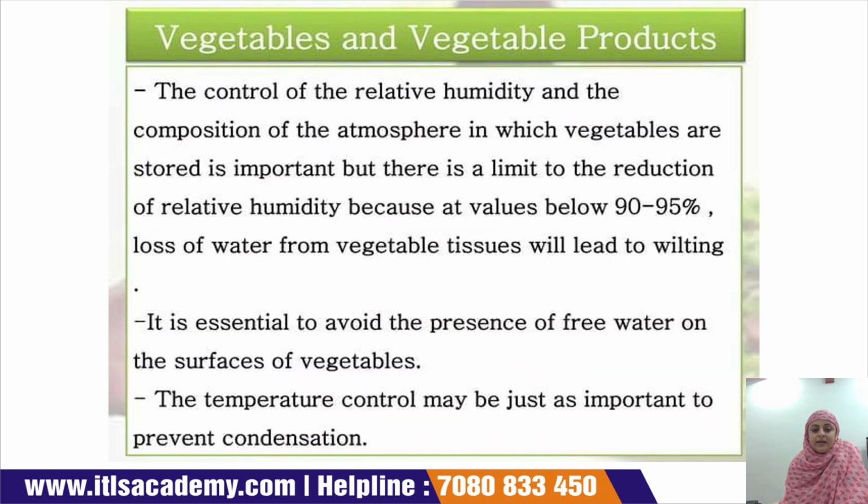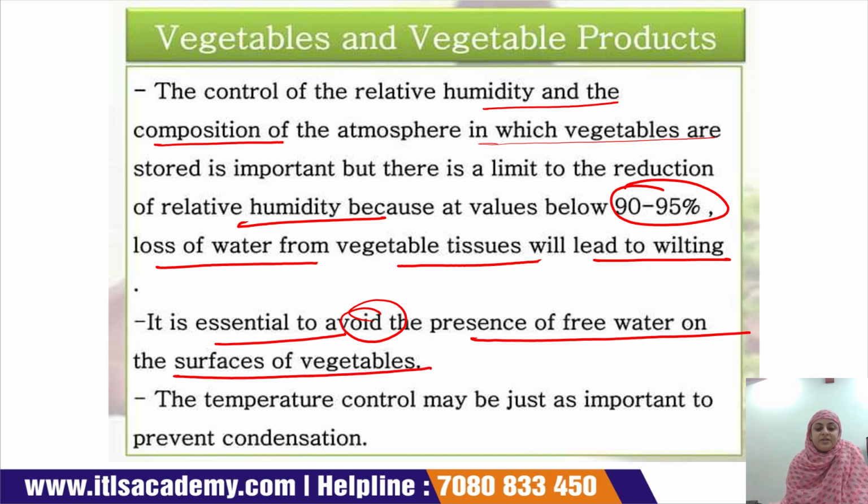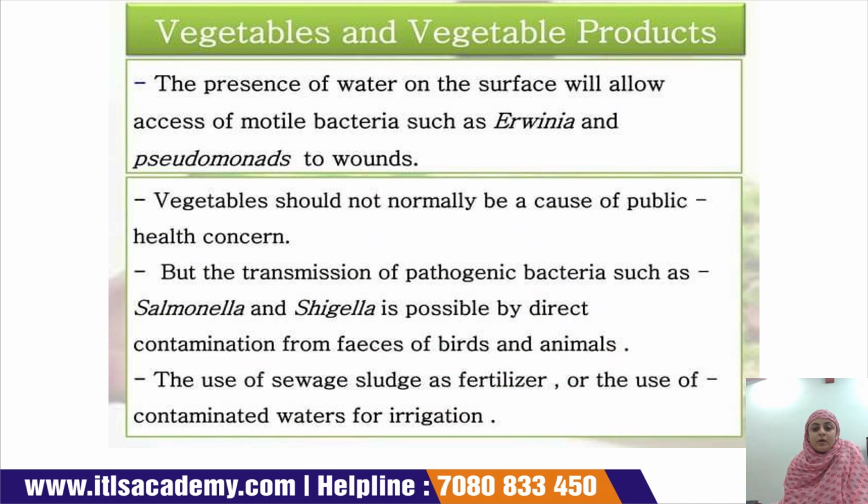The control of relative humidity and the composition of the atmosphere in which the vegetables are stored also play a vital role in contamination reduction. Relative humidity should be in the range of 90 to 95%. Loss of water from the vegetable tissue will lead to wilting. It is essential to avoid the presence of free water on the surface of the vegetable, and temperature control may be just as important to prevent condensation. The presence of water on the surface will allow access of motile bacteria like Erwinia and Pseudomonads to wounds.